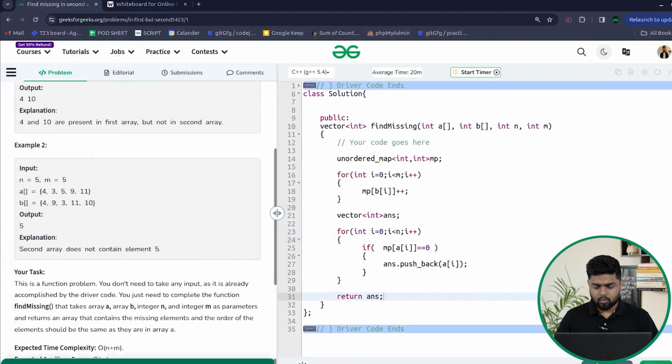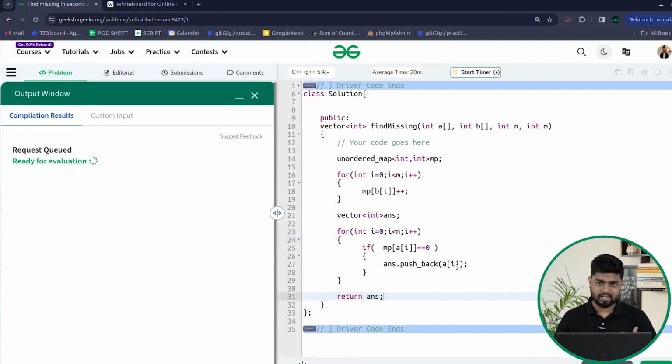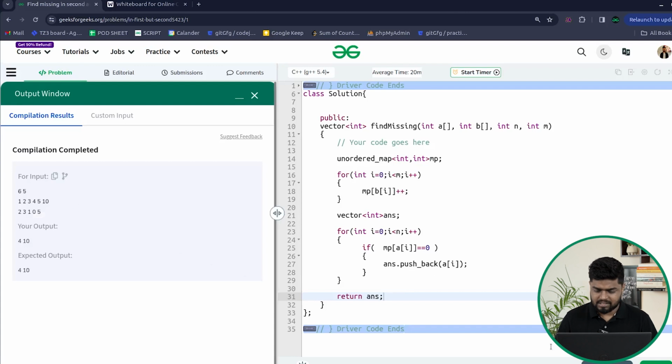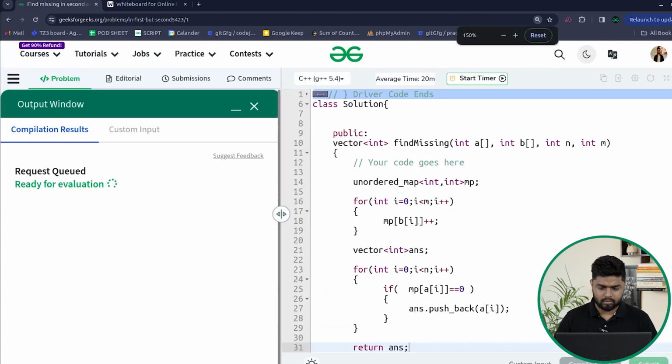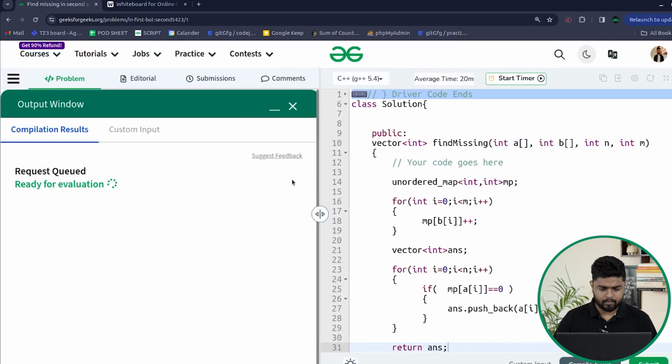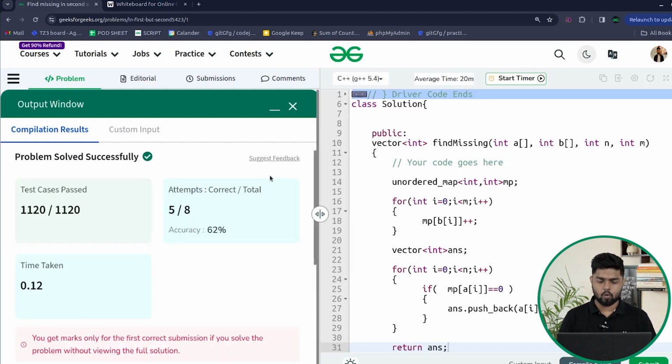So this will allow us to store all the elements that are only present in the first array. It is working fine on the samples. Let us try and submit this code. You can see that our code is able to pass all the test cases.